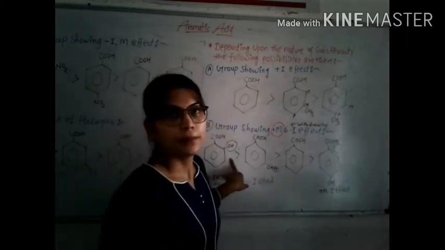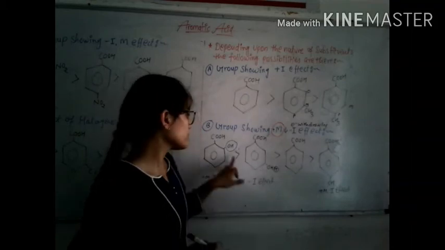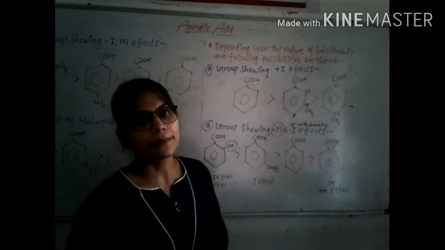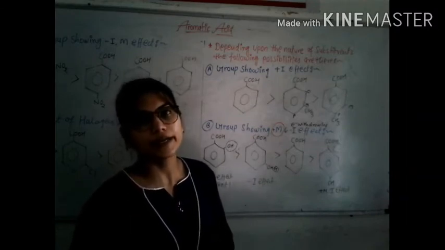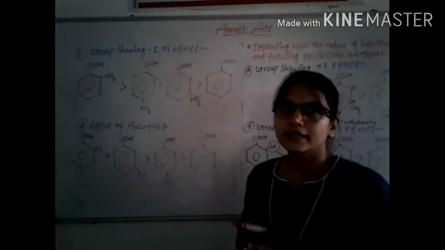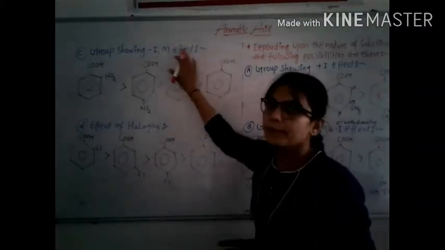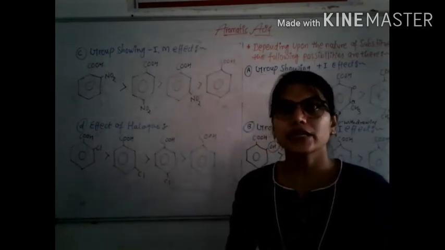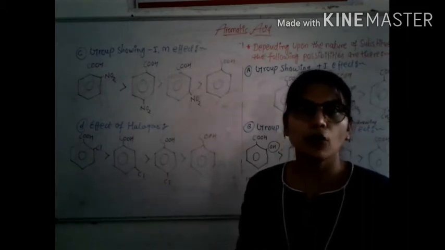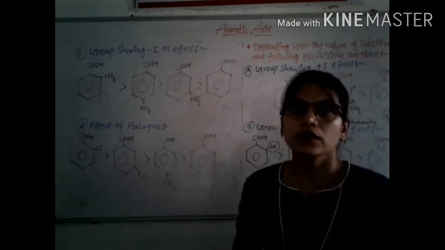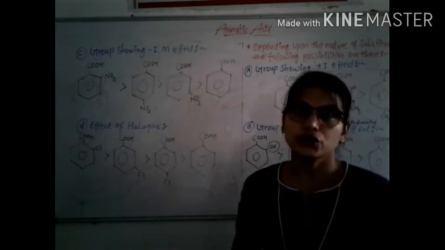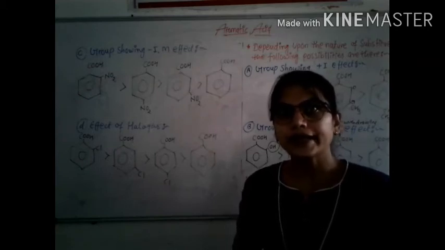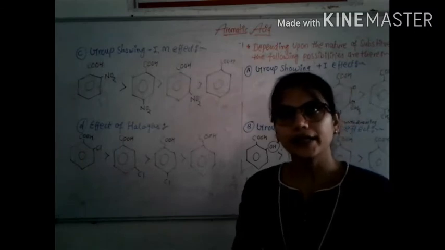So it is a group showing plus M and minus I effect. The OH group at the ortho position increases acidic strength due to stabilizing of the carboxylate ion through intramolecular H bonding. The third point is groups showing minus I and minus M effect. Groups like NO2, CHO, CN and SO3H etc. have polar multiple bonds and withdraw electrons from the oxygen atom of the OH group, due to minus I effect and minus M effect, and increase the acidic strength of aromatic acid.